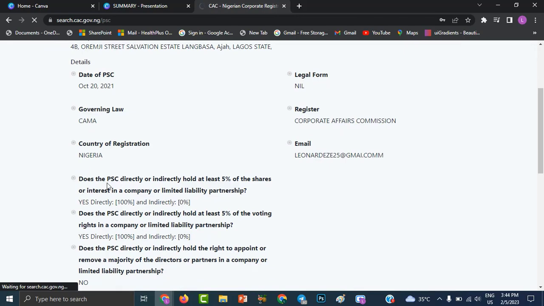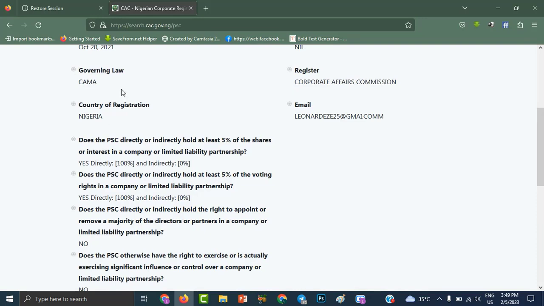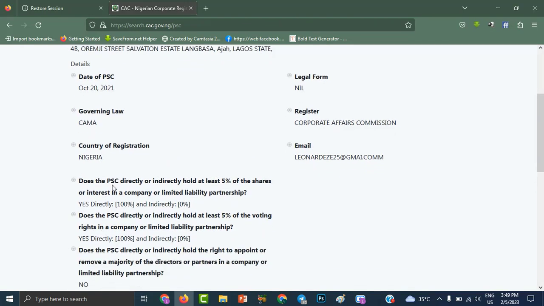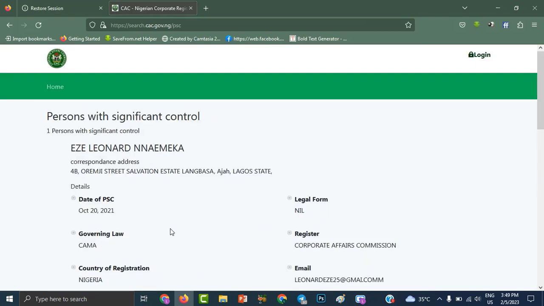So, does this PSC directly or indirectly hold, this person's details, because this is only one person with significant control? And does the PSC directly or indirectly hold at least 5% of the shares or interest in a company or limited liability partnership? Yes, directly 100% and indirectly 0%. So this is how you know.